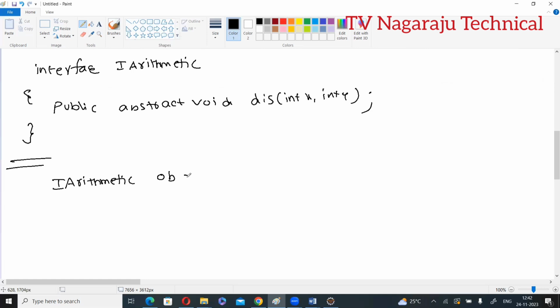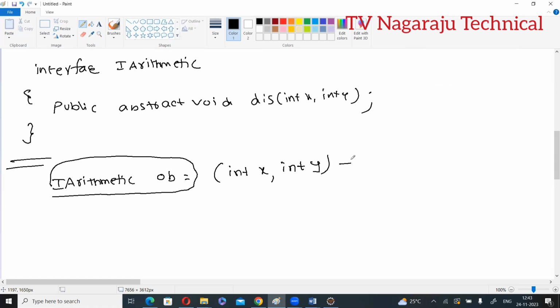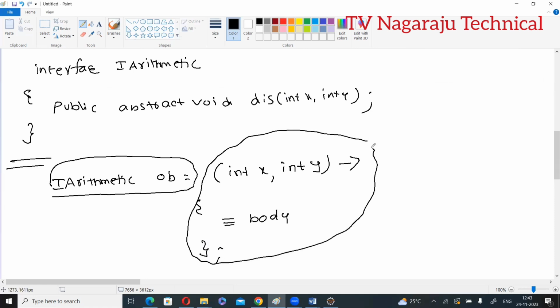How to write the Lambda expression? Like this: the parameters of the abstract method, int x, int y, arrow mark, then the body, and then close. This is the Lambda expression. Now the Lambda expression is assigned to some reference, ob. Anyway, I will explain with one example.